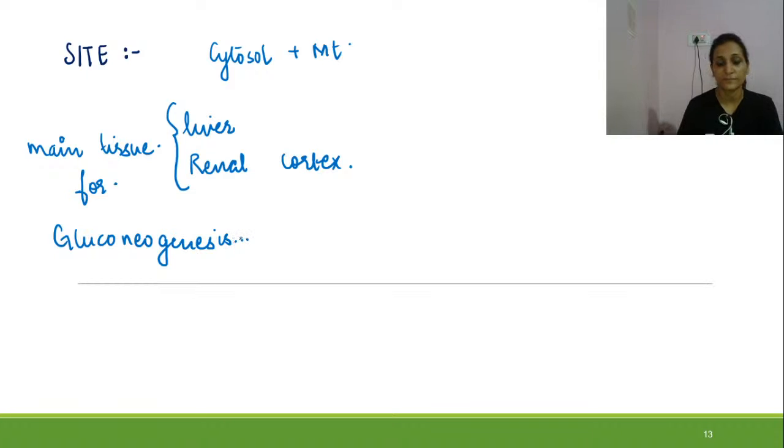All the steps are similar to glycolysis except three irreversible steps. These three irreversible steps we need to reverse, and they are reversed with the help of four enzymes. So, four enzymes for three irreversible steps.